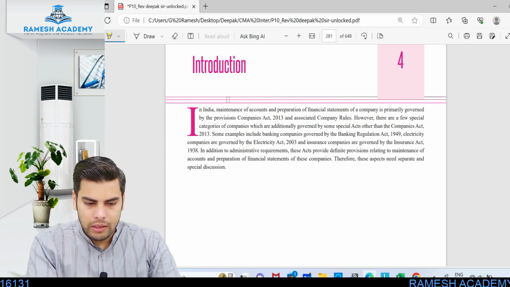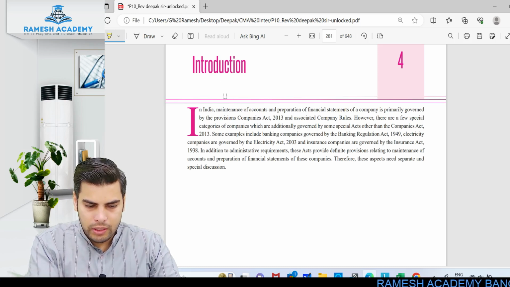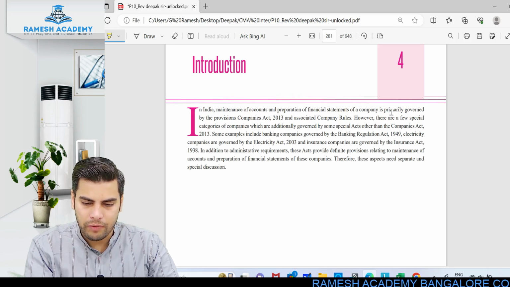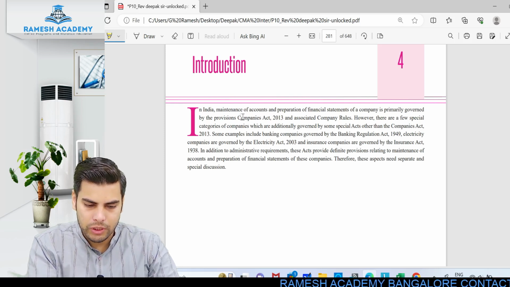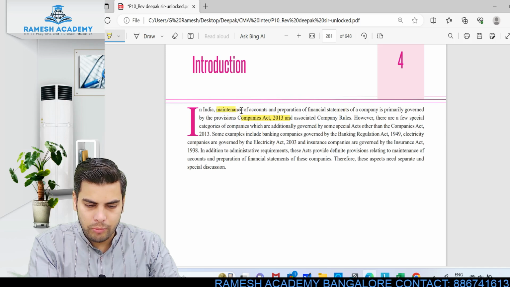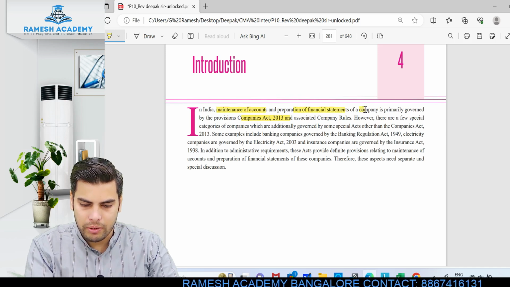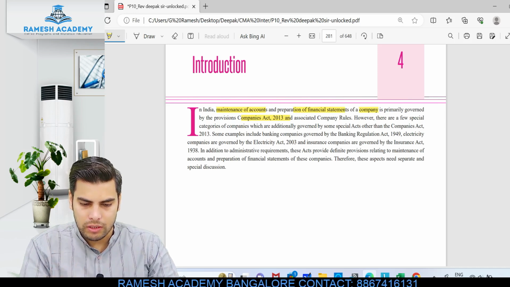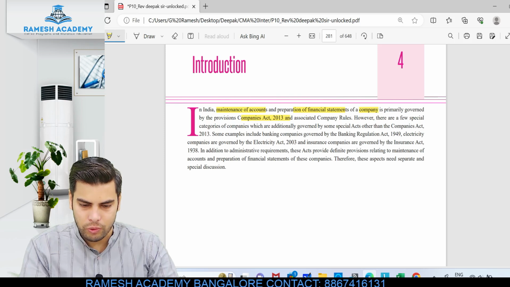All right. So let's talk about this. When it comes to introduction, in India, maintenance of accounts and preparation of financial statements of companies is primarily governed by the provisions of the Companies Act. This you already know, right? So maintenance of books of accounts and preparation of financial statements of a company is governed by the Companies Act 2013 along with its respective rules.